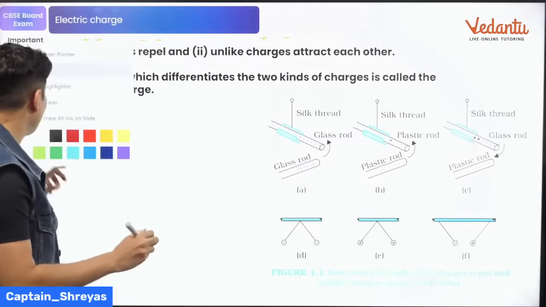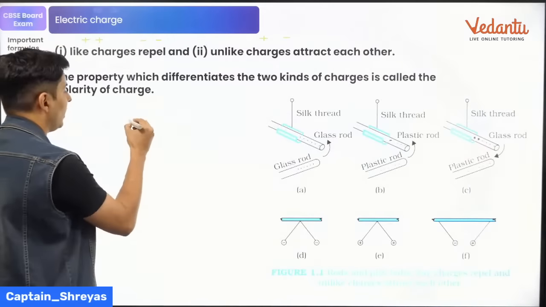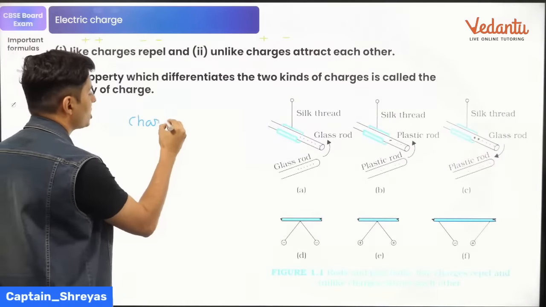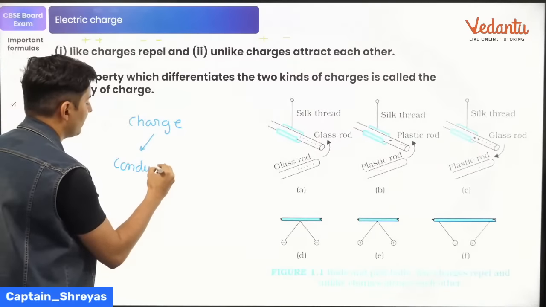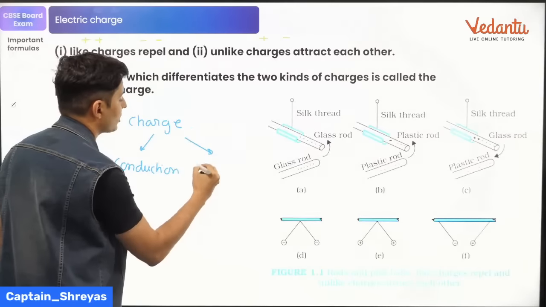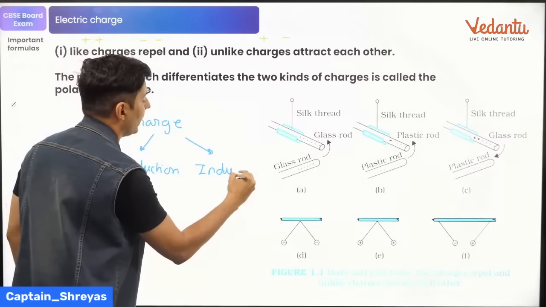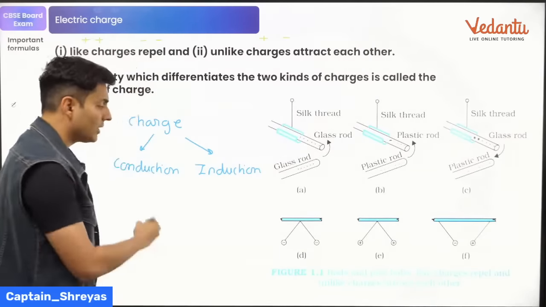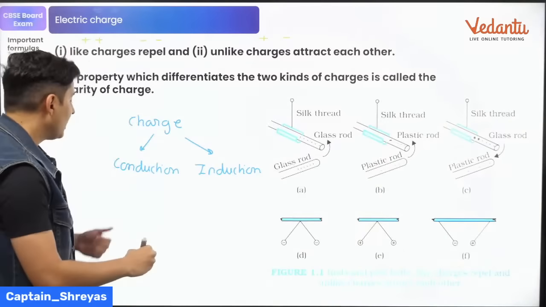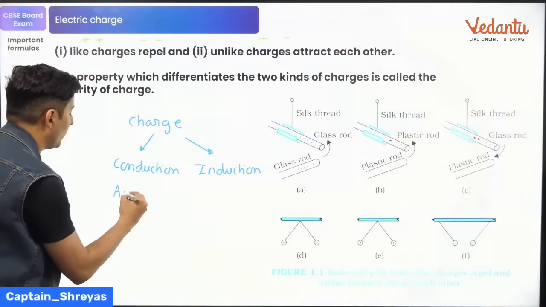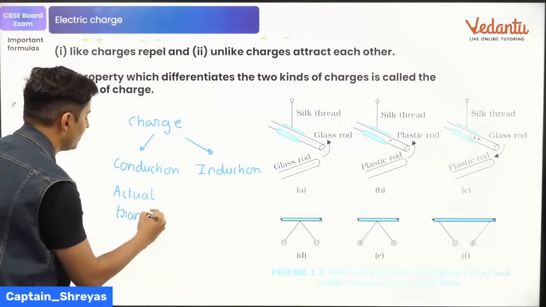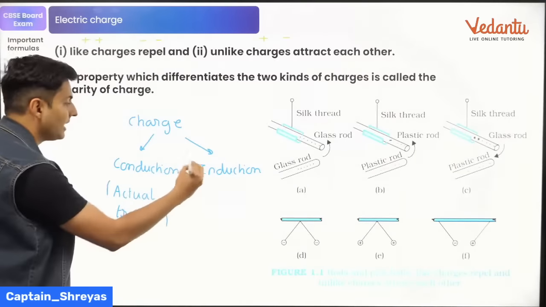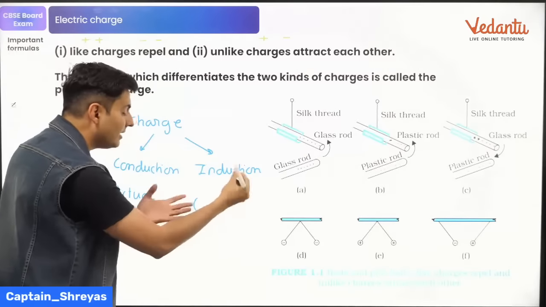Now, how do you basically charge the body? There are 2 ways. Remember that always. When you want to charge the bodies, one is called conduction and the second one is called induction. So if they ask you to write something on how you are going to charge, you're going to mention both these methods. In conduction, there is actual transfer of charges. That's something which you're going to mention. Whereas in induction, it is basically induced charges.